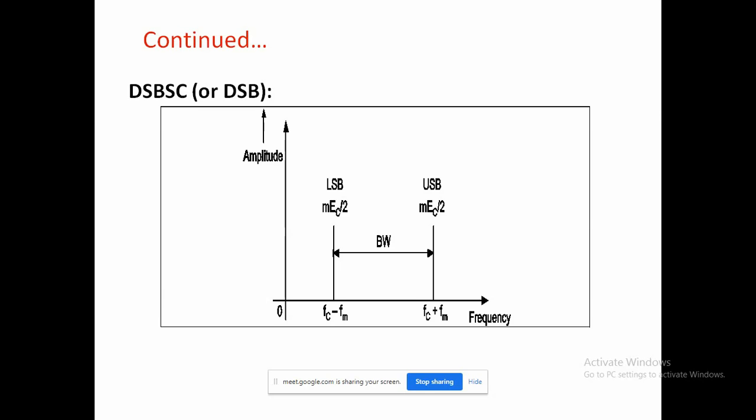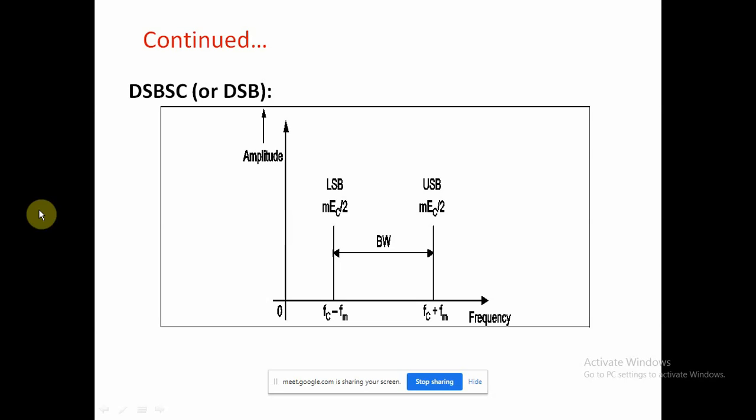Now DSB-SC, that is double sideband suppressed carrier, which we also call double sideband, or AMSC, amplitude modulation suppressed carrier. But here only the carrier component is suppressed, then the remaining signal.